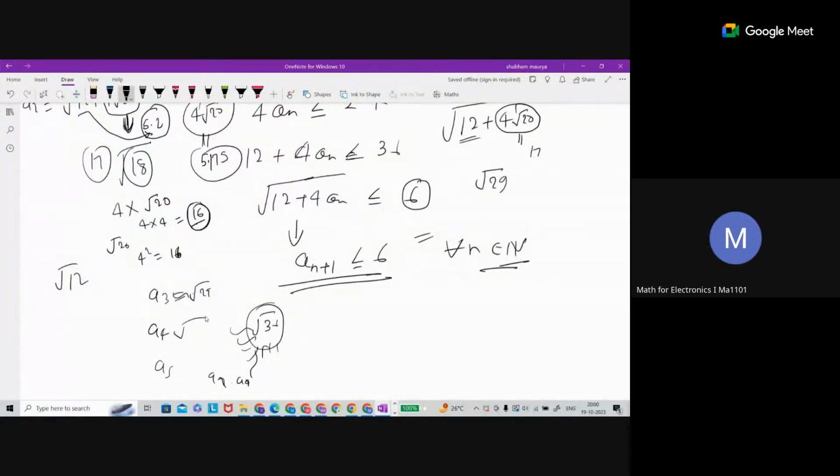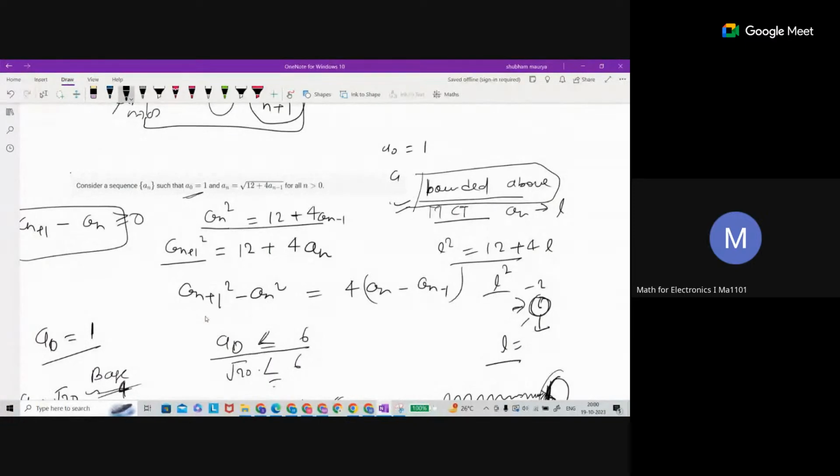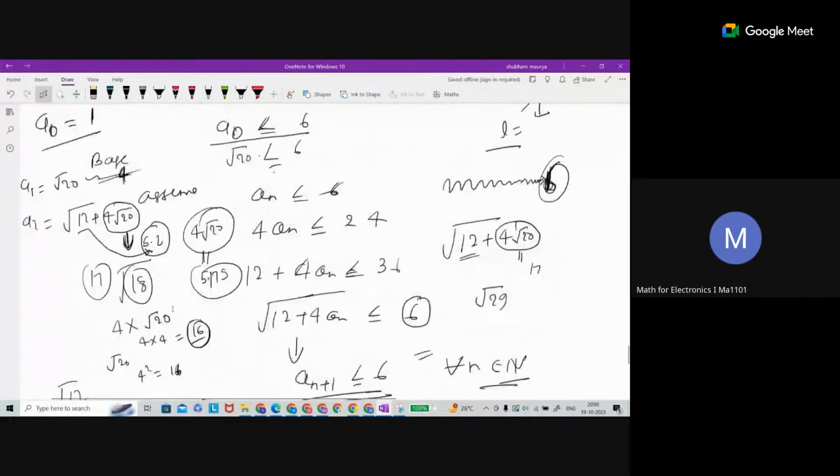Then you can assume that none of the numbers is going to be greater than 6, and then finally try to prove it with induction. This is one way to prove it, without even assuming it is bounded above. This is one way to guess that and then reach the final. I'm just telling all of you the approach, whatever I know.